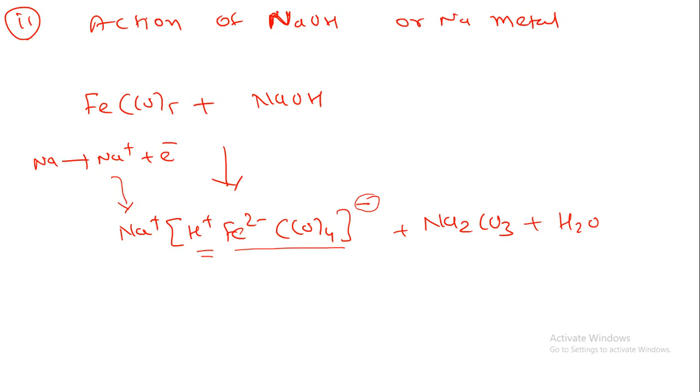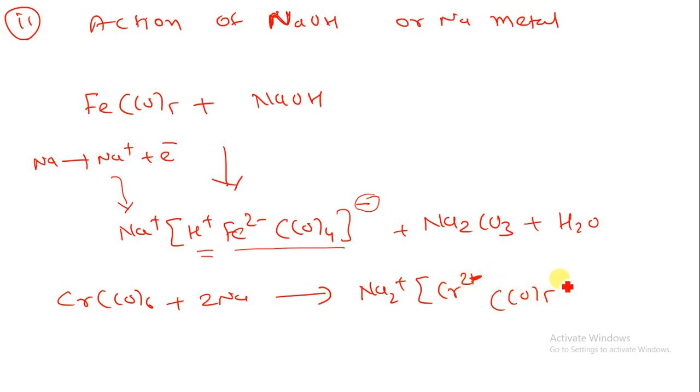Suppose if you are having Cr(CO)6, let's say we are having Cr(CO)6, when we are reacting with the sodium metal, what will happen over here? So here I can produce Na2 plus, Cr will be in 2 minus, that is Cr2 minus. Here I am having (CO)5, here I am having 2 minus charge.